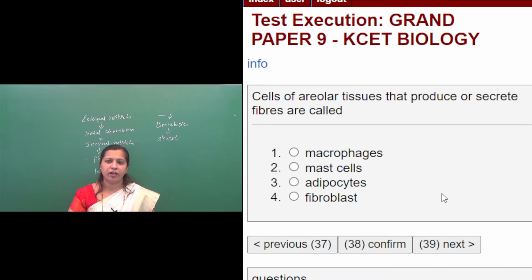And the last one, fibroblast cells. So this is the right answer. The fibroblast cells in the areolar tissue will secrete the fibers. So fiber secreting cells in areolar tissue are the fibroblast cells. What is the correct option? Fourth one is the correct option. Then we will move on to the next question.